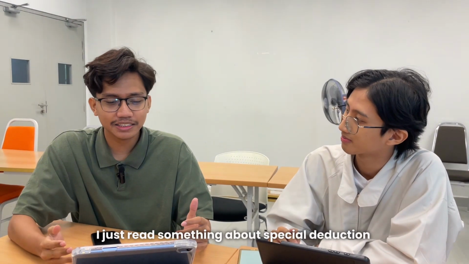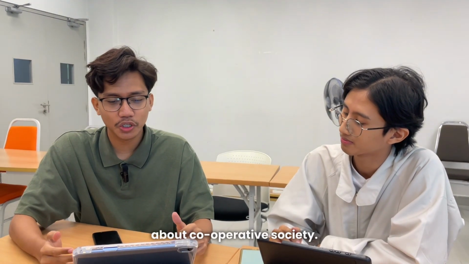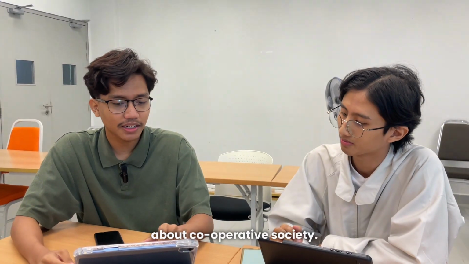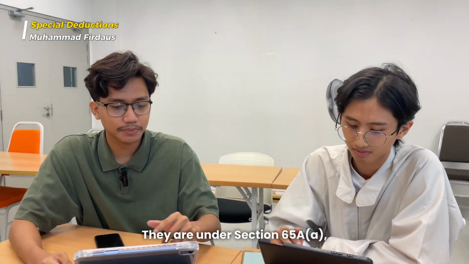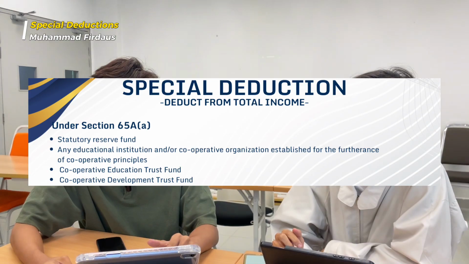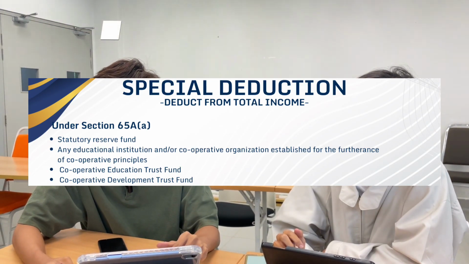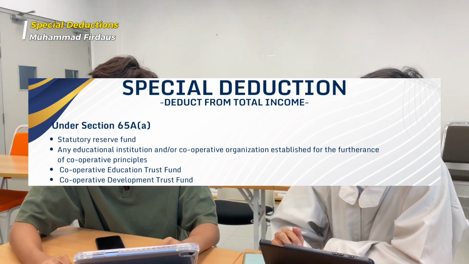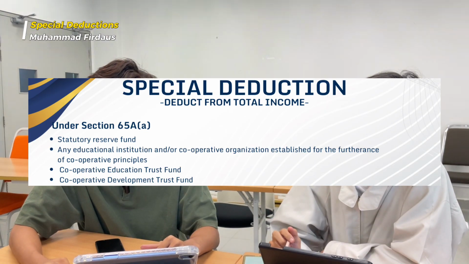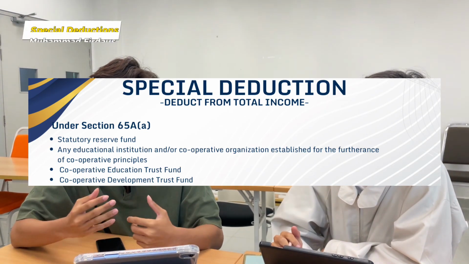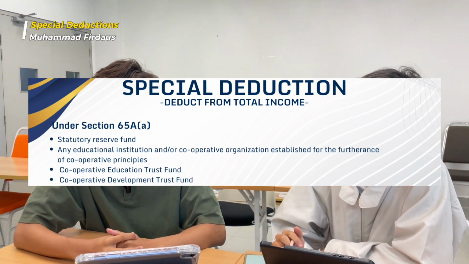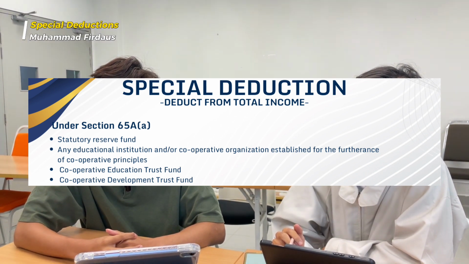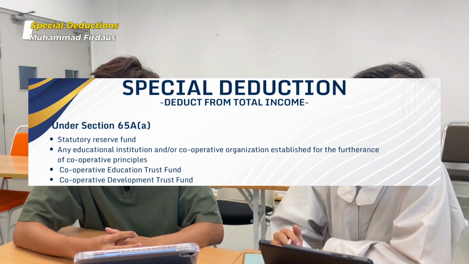Guys, I just read something about special deduction about cooperative society. They are under Section 65A, subsection A. First, statutory reserve fund. Second, any educational institution and cooperative organization established for the furtherance of a cooperative principle. Third is cooperative education trust fund. And lastly, cooperative development trust fund.